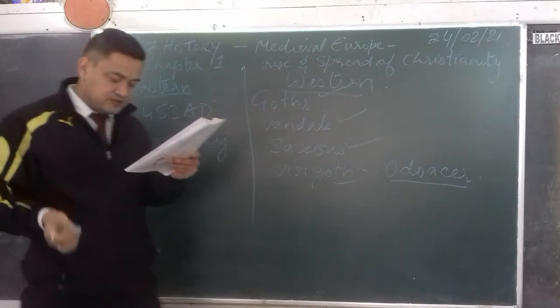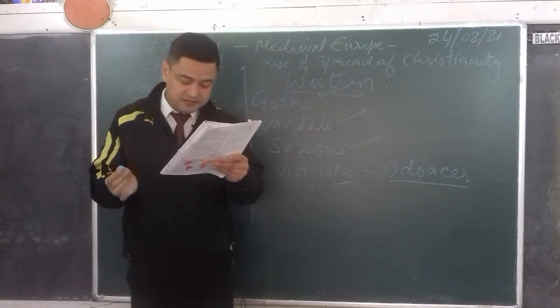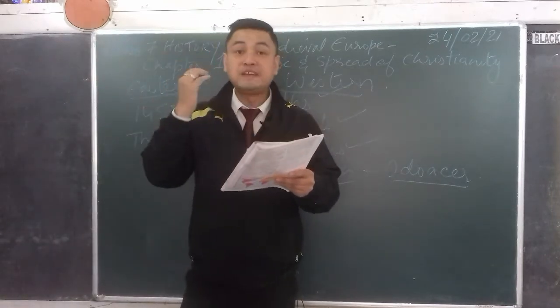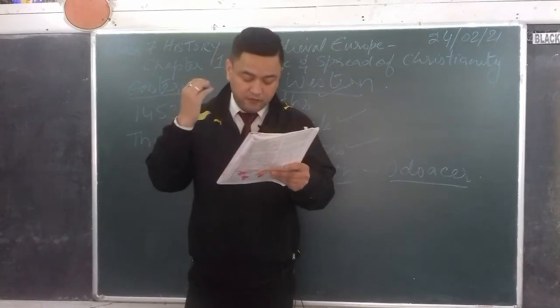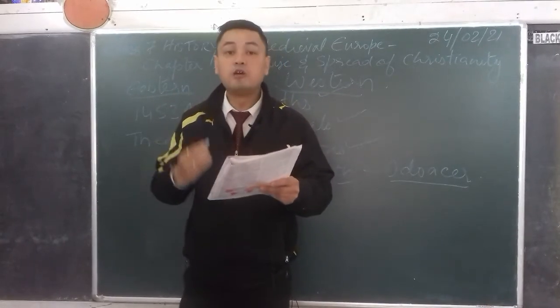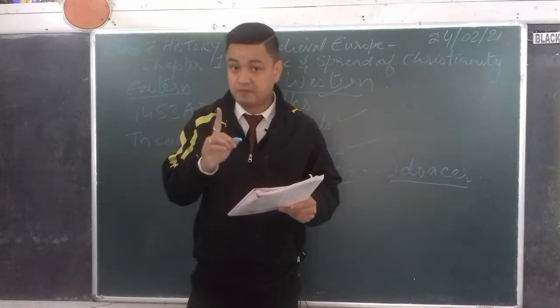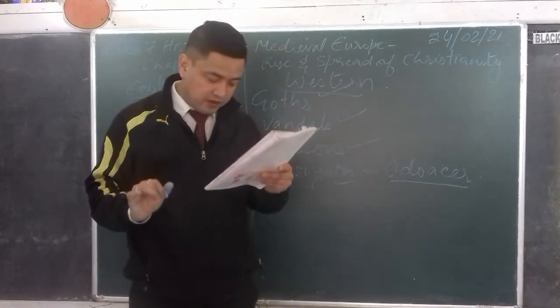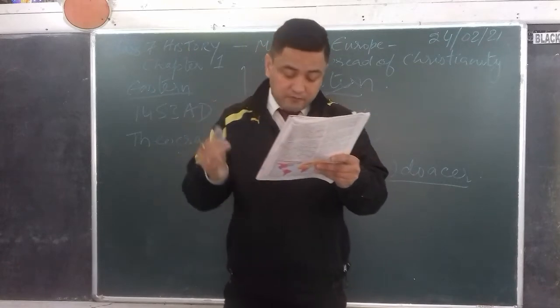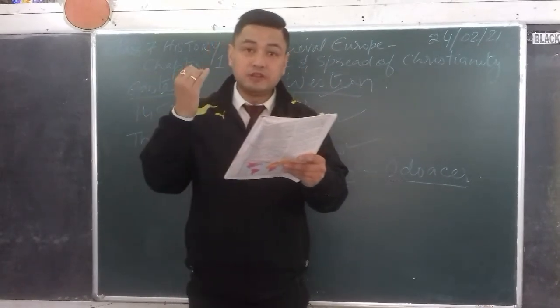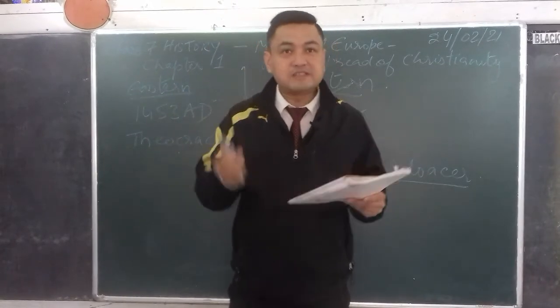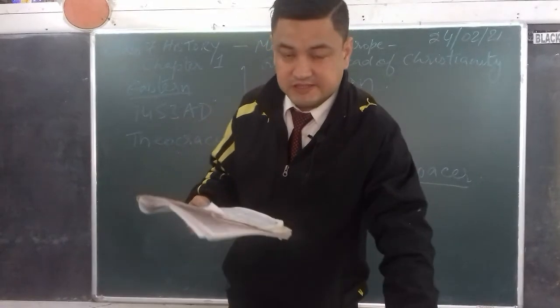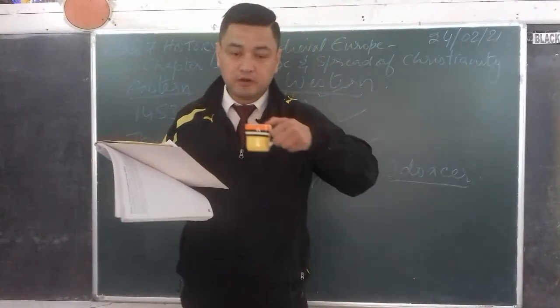Now, what is a theocracy? It's a system of government in which priests rule in the name of God, or a god, not the king. Remember that the king is not ruling in the Eastern Roman Empire. So theocracy is a system of government in which priests rule in the name of God. So priests are given more importance in the Eastern Roman Empire.